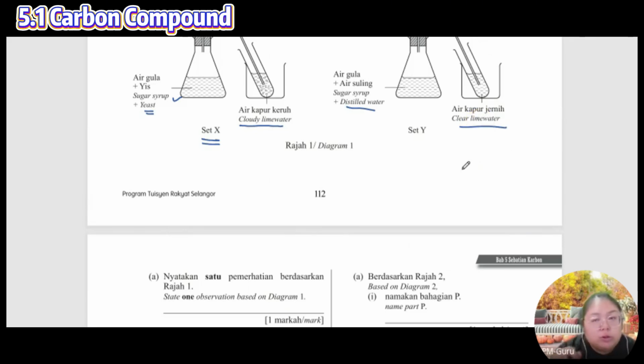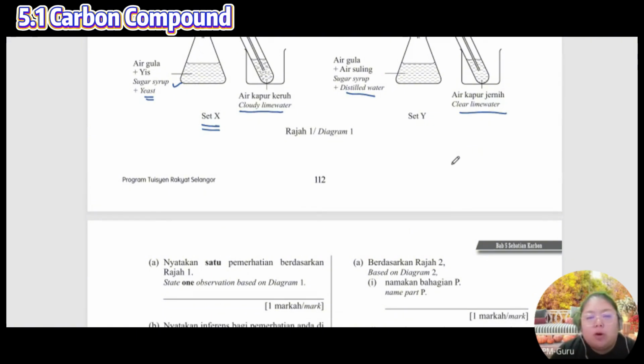Okay, two points also need to be mentioned. I cannot mention one only. Now your question: the first one already got the observation. The next one they ask for inference, so you no need to copy the upper part, come down. If you want to copy, you want to save also can. You've got observation, the next hypothesis, no need to copy the upper part, unless the question has no observation. Straightforward ask the inference, so you need to write the observation first.